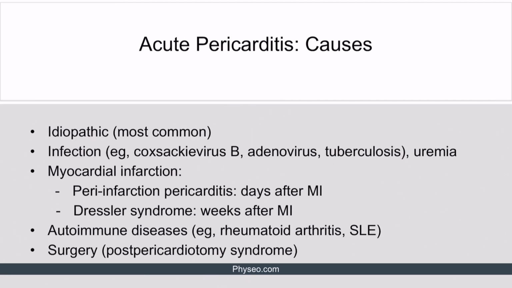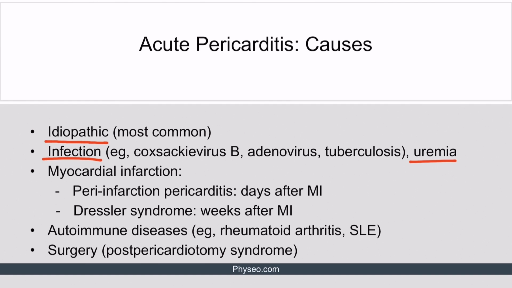Let's talk about causes of acute pericarditis. It is most commonly idiopathic. If the cause is identified, it is typically viral infection. Examples of viral causes of acute pericarditis include coxsackievirus B and adenovirus. Acute pericarditis may also be caused by bacterial infections like tuberculosis. It can also be caused by uremia in chronic kidney disease because uremic toxins induce leukocyte infiltration in the pericardium.